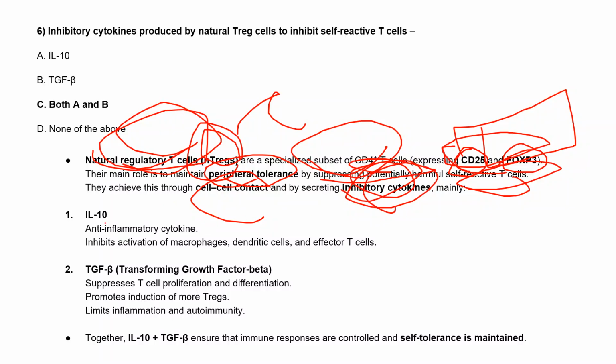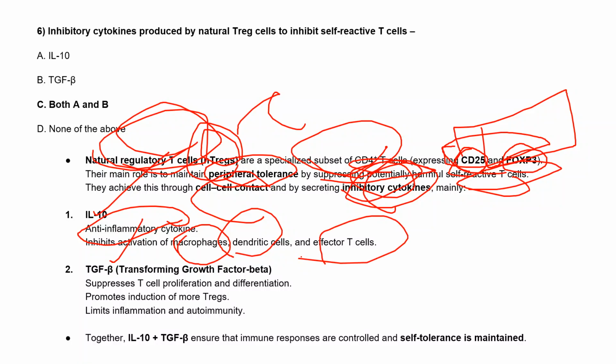And one cytokine is interleukin 10, which is an anti-inflammatory cytokine, and it inhibits the activation of macrophages, which is an APC, dendritic cells, which is also an APC, and the effector T cells, which is a part of T cells. So they'll inhibit these two APCs, that is macrophages and dendritic cells. We know that these are the main APCs which help in the activation of T cells whenever any antigen comes. And they'll also inhibit the activation of these effector T cells.